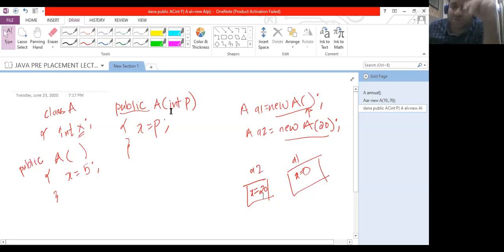Now there is one very important aspect that I want to discuss, and that aspect is this. Suppose I have not specified any default constructor, correct? So all we have is something like this.